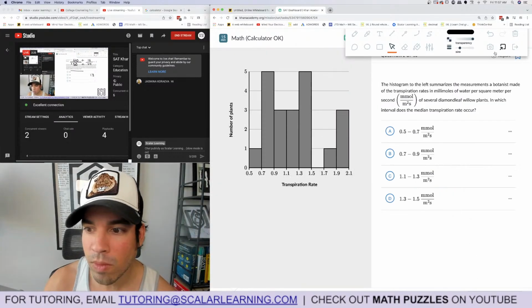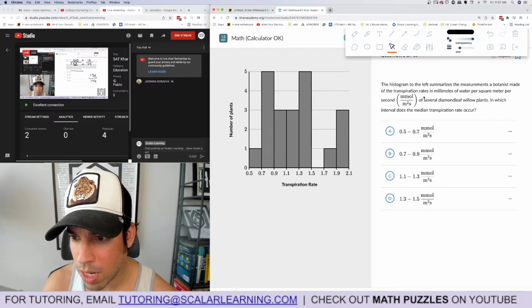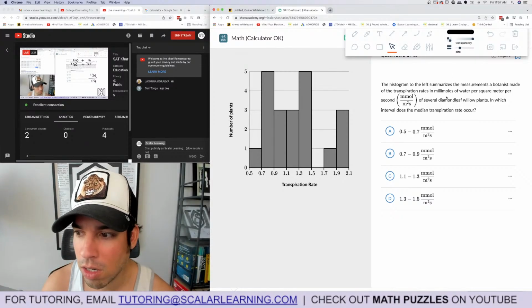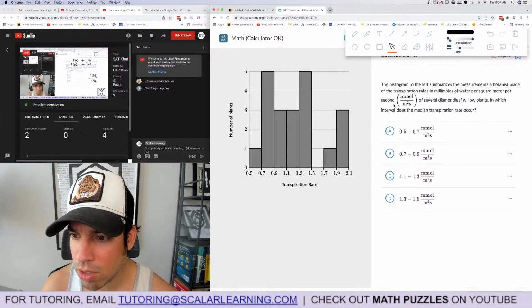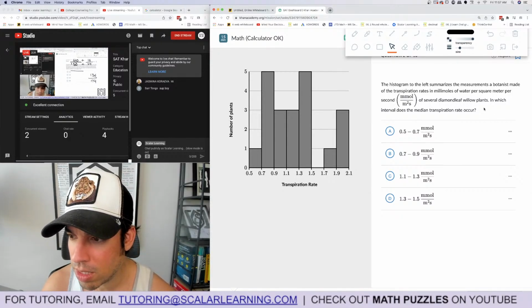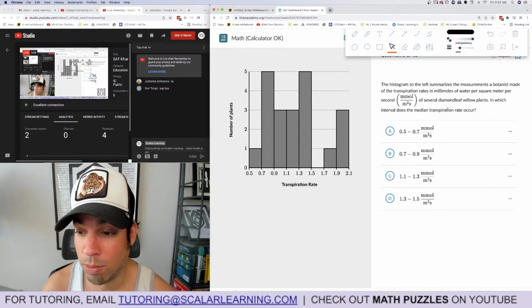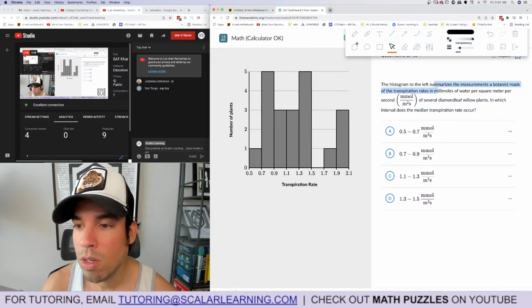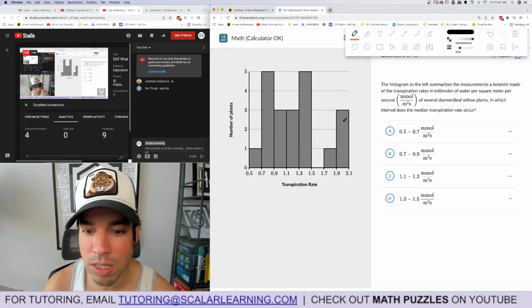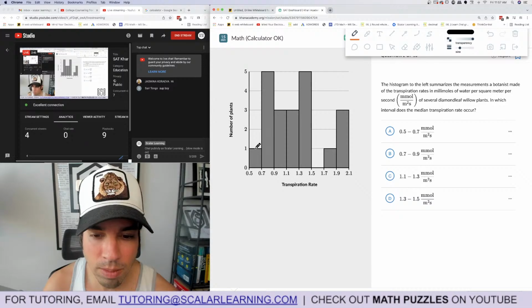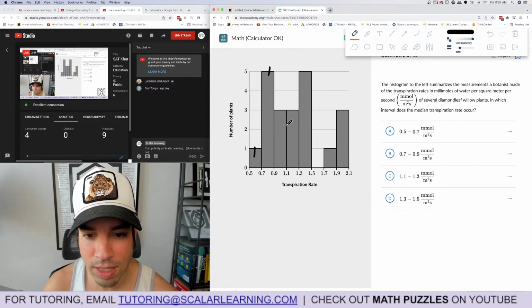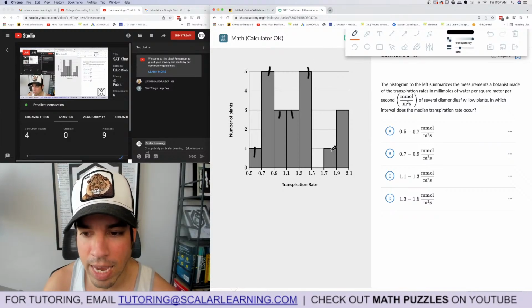Next. The histogram summarizes the measurements botanists made of transpiration rates, in millimoles of water per square meter per second, of several diamond leaf willow plants. In which interval does the median transpiration rate lie? It looks crazy, but what's the median? We have 1, 5, 3, 4, 1, 3, and so on: 1 plus 5 is 6, plus 3 is 9, 12, 17, 18, 21.